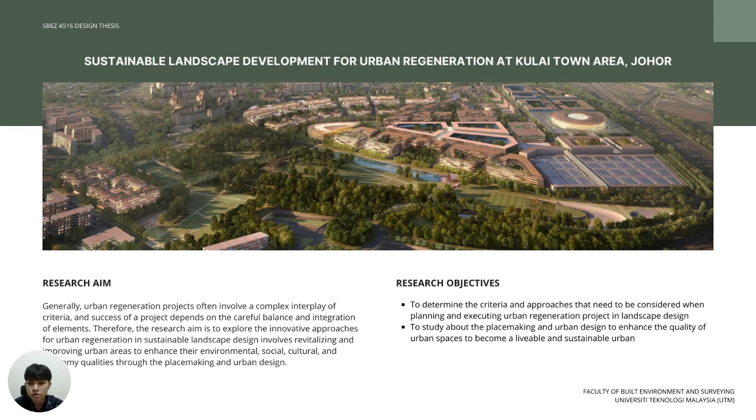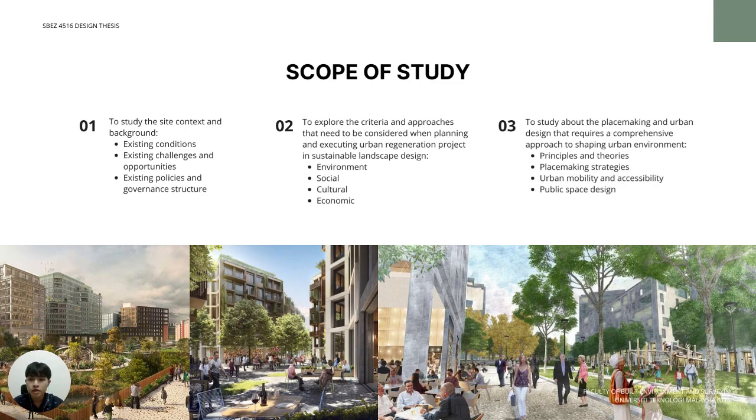The research aim is to explore the approaches for urban regeneration in sustainable landscape design through the placemaking and urban design. Then the research objectives are to determine the urban regeneration criteria and study about the placemaking and urban design. Before implementing urban regeneration concept in Kulai, the scope of study that needs to be explored are to study the site context and background, explore the urban regeneration approaches and criteria, and also research about the placemaking and urban design.